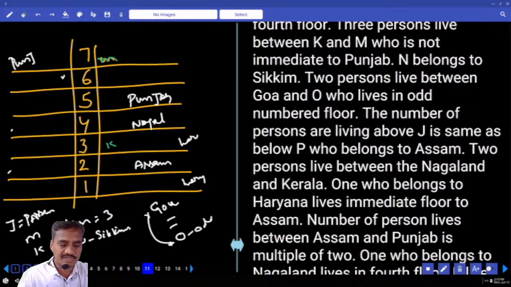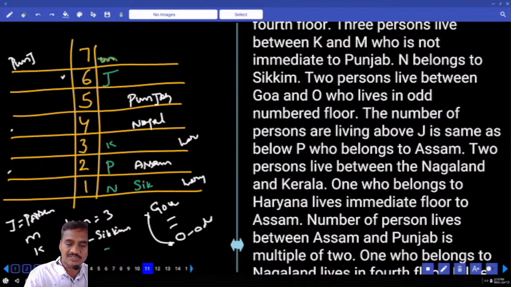J and P: the number of persons between J and P is one and the same. And P is from Assam. As P is from Assam, J must be at this place, isn't it? If J is here, then between K and M, N belongs to Sikkim. What is the only possibility we have? N can be either on the first floor or on the third floor. K is already here. If N is here, Sikkim must be at this place.